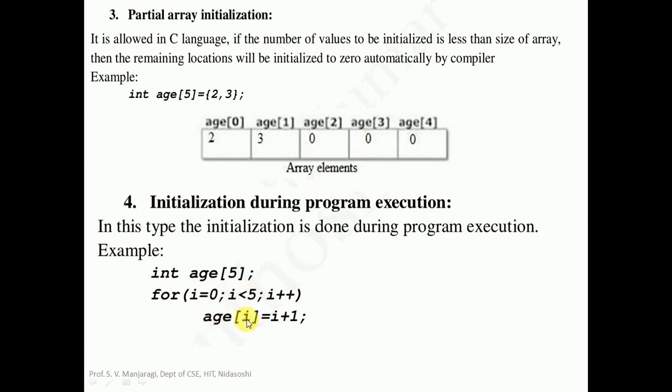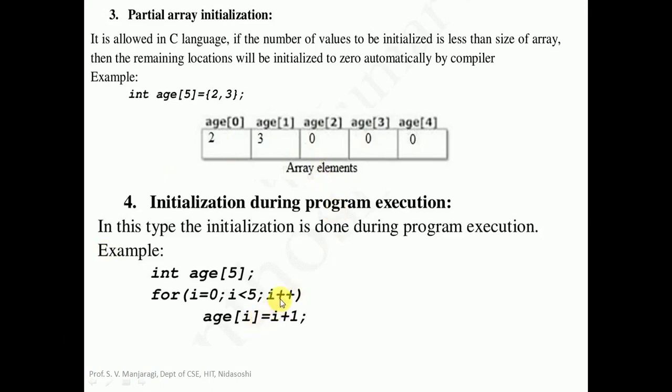Let us substitute i. What is i? i will be 0. It will become age[0]. So age[0] is initialized to what? i + 1. What is i? i is equal to 0. 0 plus 1, it will be 1. So at the first location, at index 0, the value stored here is 1. So that is age[0] = 1. After that, we go for i++.